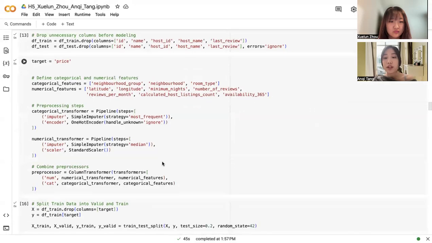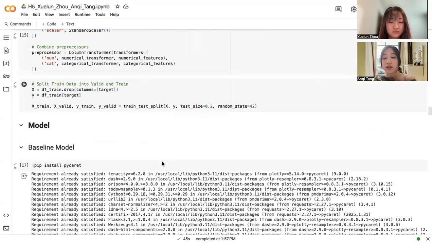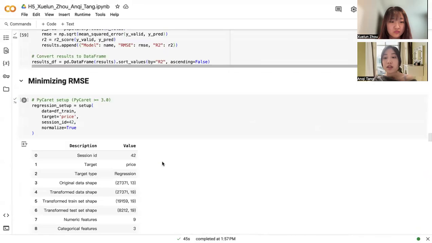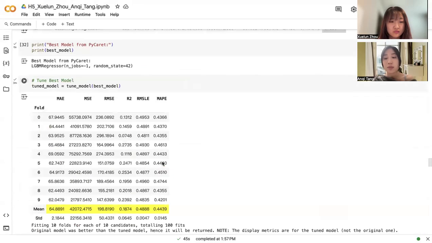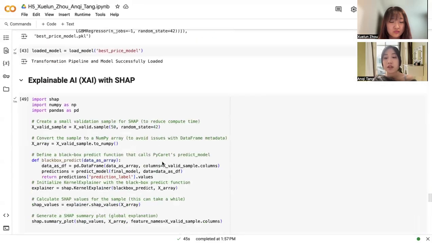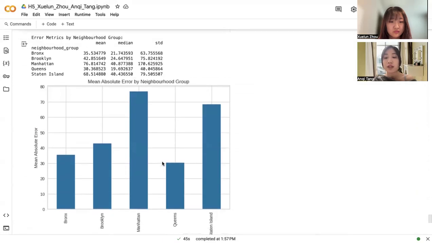And for fairness visualization, we visualize the error disparities to increase transparency. The bar plots for MAE by neighborhood group showed where the model performs better or worse, helping the stakeholders to make informed decisions.